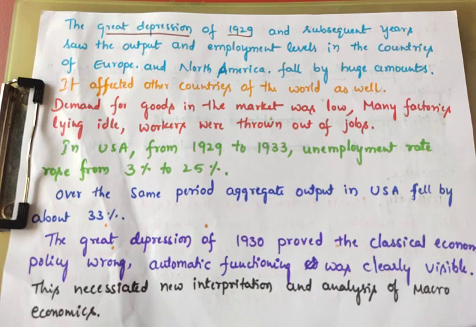Why? Because demand for goods in the market was low. Many factories were lying idle. Idle means the production stopped. At the time when there was no production, there were no jobs for workers. This time workers were thrown out of jobs. Why? Because there was no interference by the government to fix the price level.